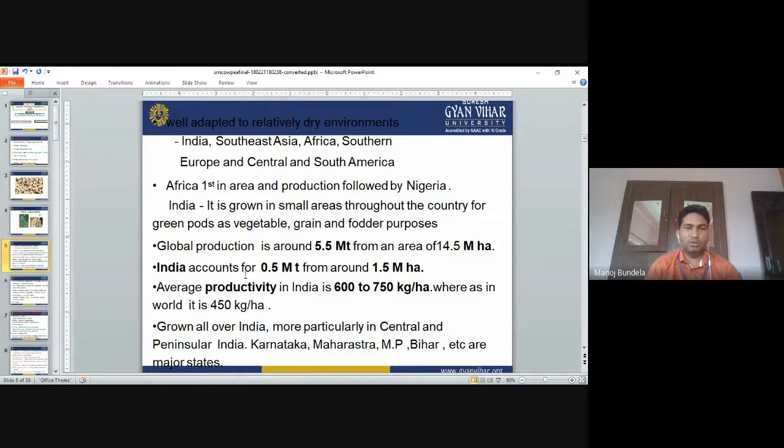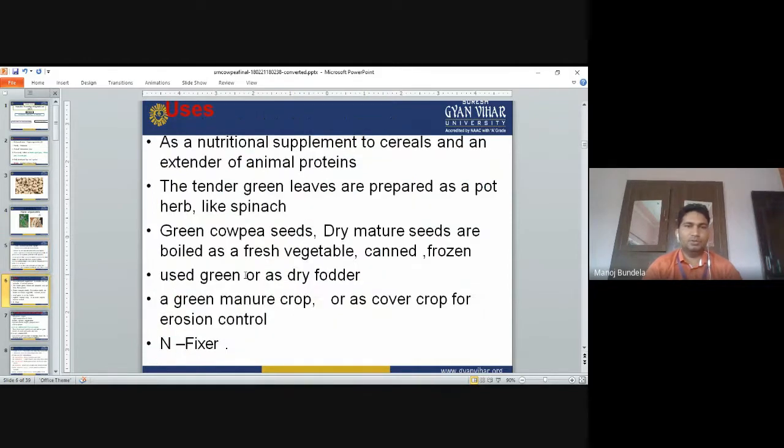It is grown all over India, more particularly in central and peninsular India: Karnataka, Maharashtra, MP, Bihar, and these are the major states where it is mainly grown. Uses: as a nutritional supplement to cereals and an extender of animal protein. It is mainly used for animal protein. The raw leaves are eaten by animals.